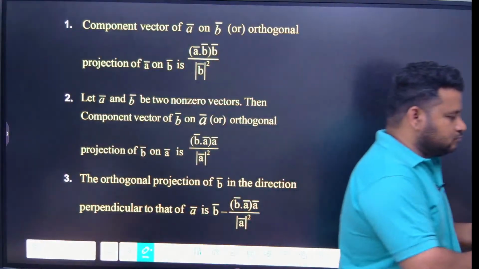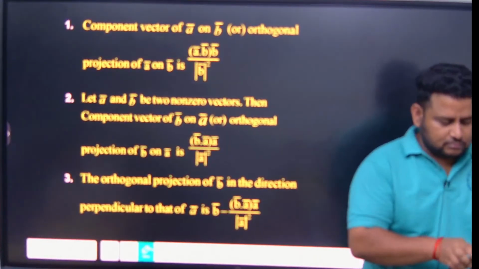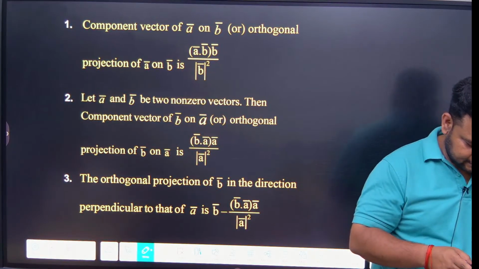Now write down the heading: projection vector or component vector. Please write down the heading.